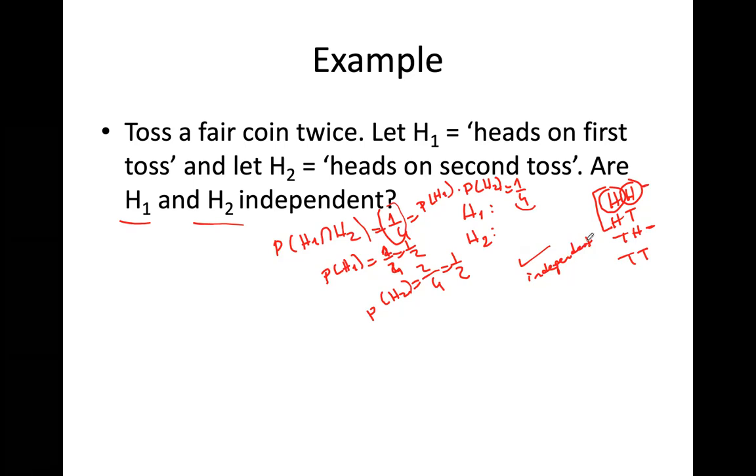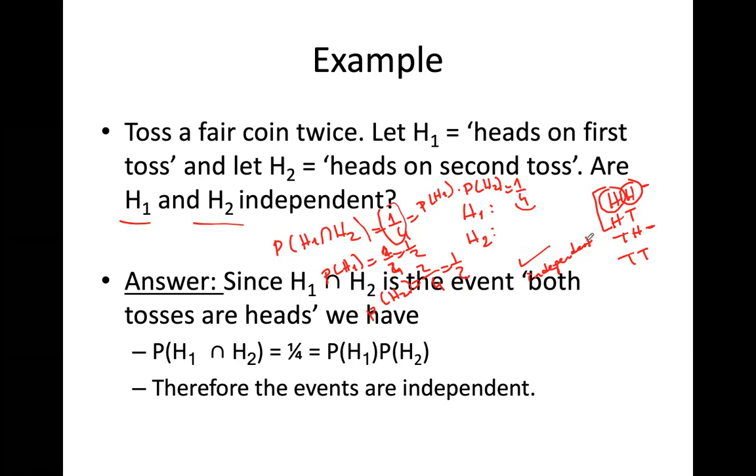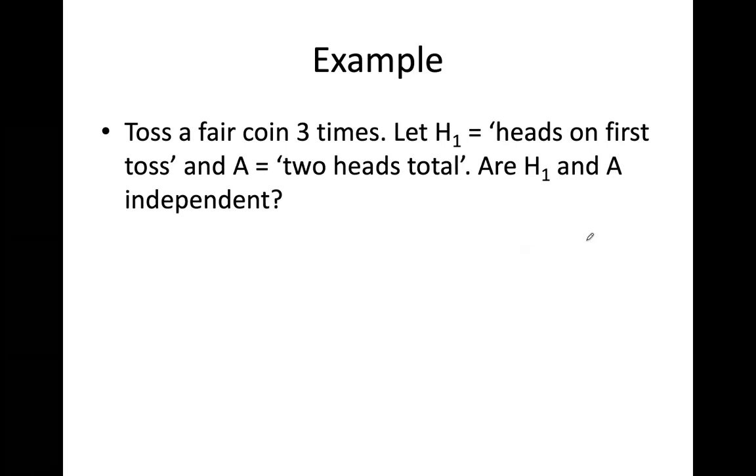Okay, so I should first focus on the intersection of these 2 events. I will find the probability of the intersection first. Then I will find the probability of separate events, probability of H1 and probability of H2. Then I will multiply them and compare with the probability of the intersection. Okay, that's how we will follow. If these 2 are equal, then we will say they are independent. Let's move on to another example, which will show very important aspects of statistical independence.